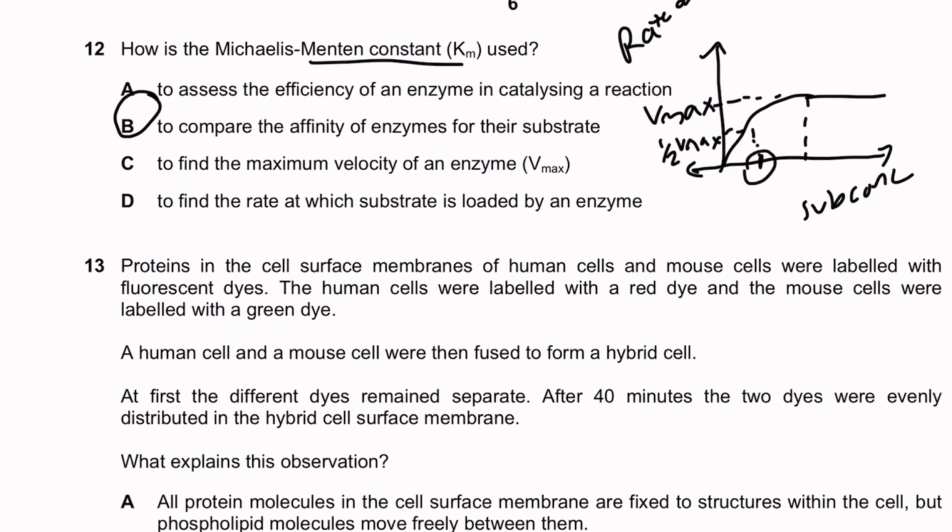So the higher the Km, the lower the affinity of the enzyme for the substrate. What does this mean? It means that if you increase the Km, you're increasing the substrate concentration at which half the maximum velocity is reached. So this means that the enzyme is not as attracted to the substrate and requires a whole lot of substrate to be there for it to reach only half the maximum rate of reaction. Versus if the Km was lower, we require only a small amount of substrate to reach the maximum rate of reaction. This means that the enzyme is really attracted to the substrate and has a really high affinity for the substrate, and that's it. So this is how we use the Km value.